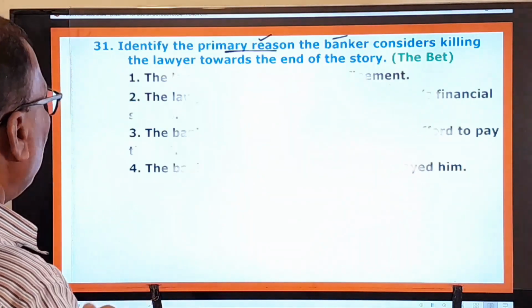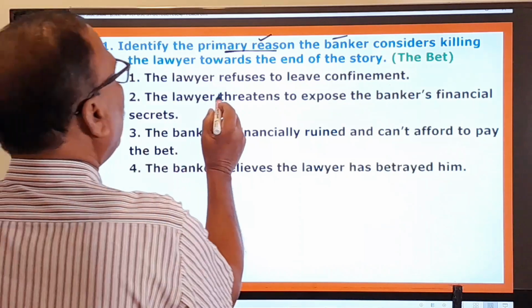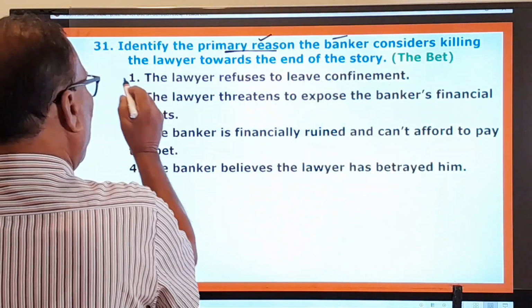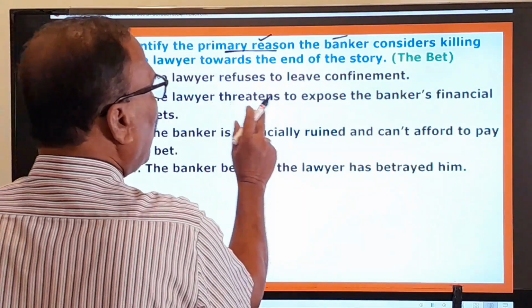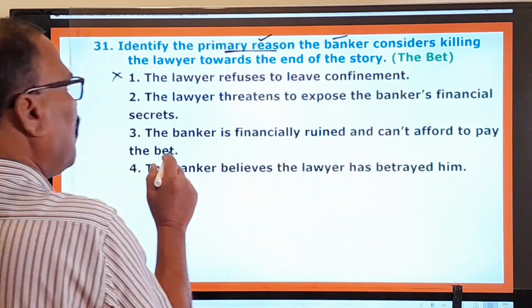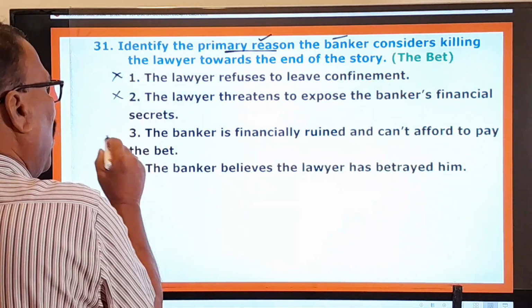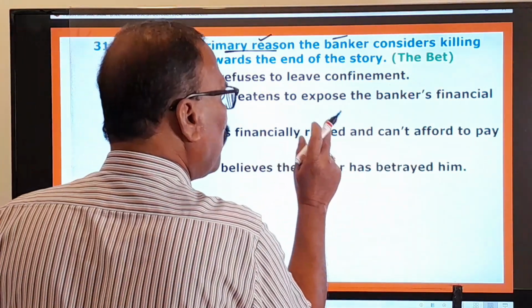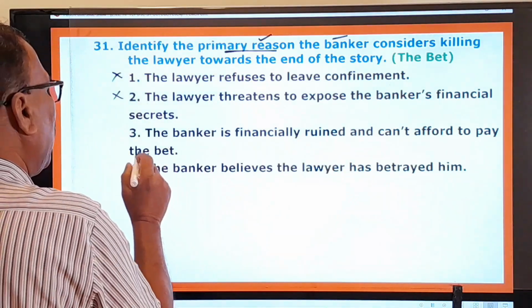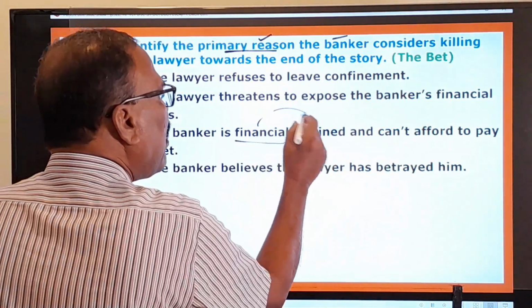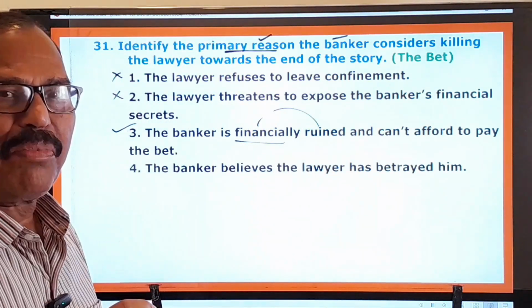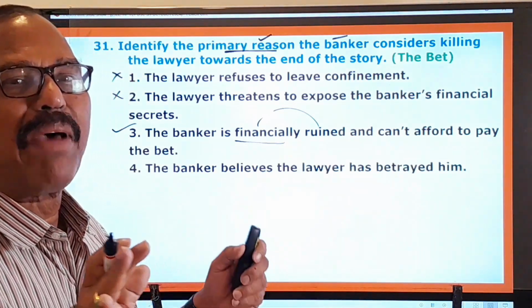And let us look at the options given here. The lawyer refuses to leave confinement. No, that's not the right one. The lawyer threatens to expose the banker's financial secrets. No. And the banker is financially ruined and can't afford to pay the bet. Financially ruined means he is broke and bankrupt.